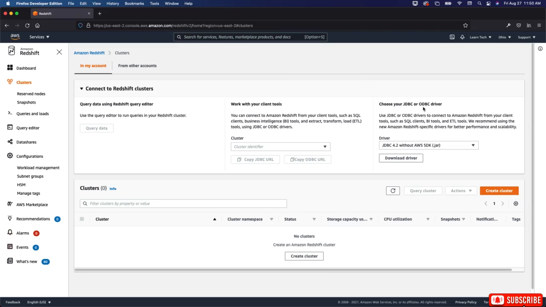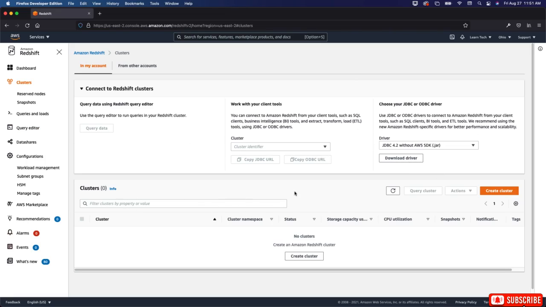Choose your JDBC or ODBC driver. Use JDBC or ODBC drivers to connect to Amazon Redshift from your client tools such as SQL clients, BI tools, ETL tools. We recommend using the new Amazon Redshift specific drivers for better performance and scalability. Okay, so you can work with that here.